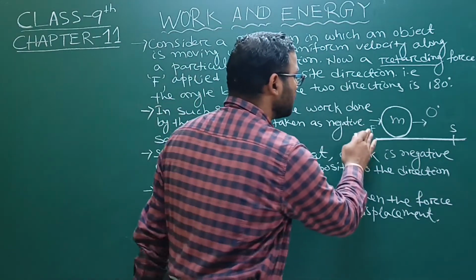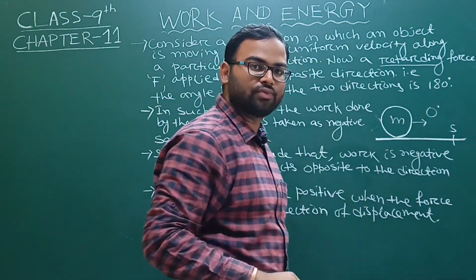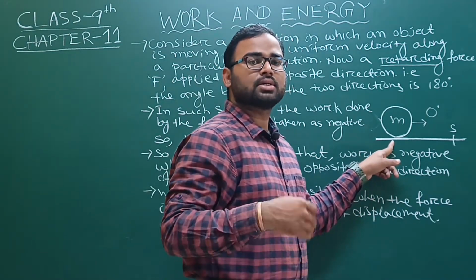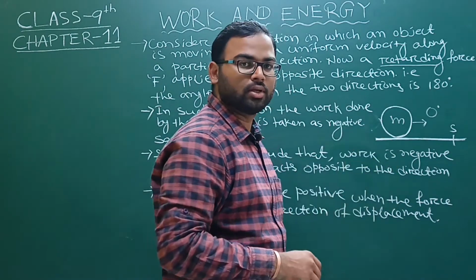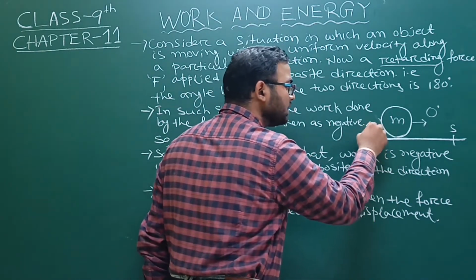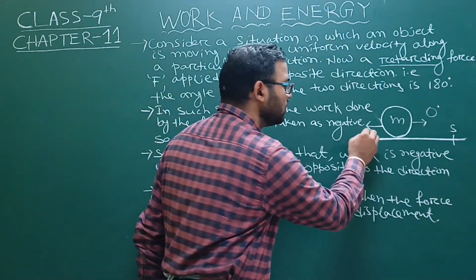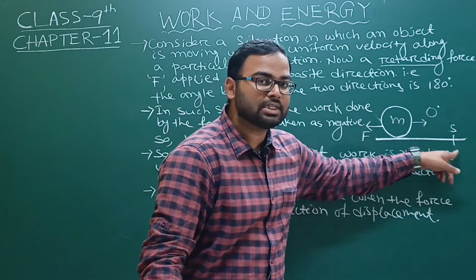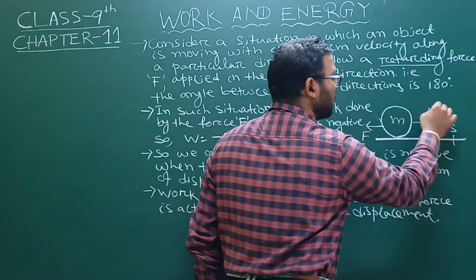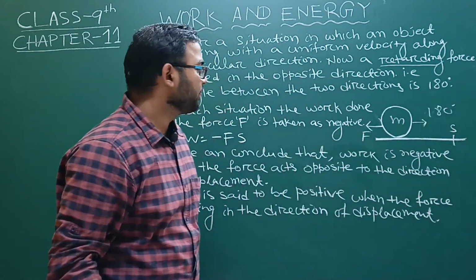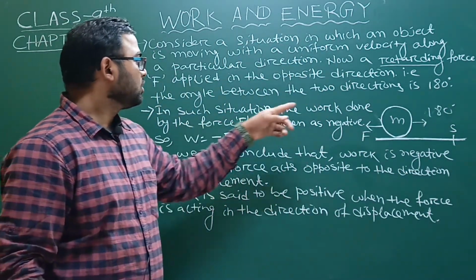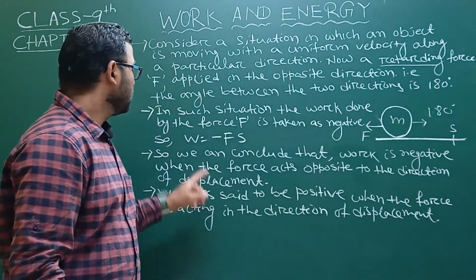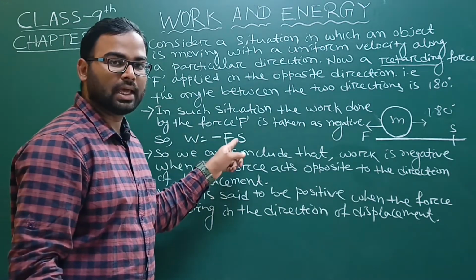But if we consider the object is moving with a uniform velocity and a retarding force, or let us consider a frictional force, is acting on the body. Frictional force is opposite in nature. This is the opposing force, force of friction. Here the angle between force and displacement is 180 degrees. In such a situation, the work done by the force F is taken as negative. So W = -Fs.